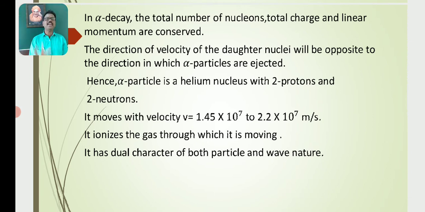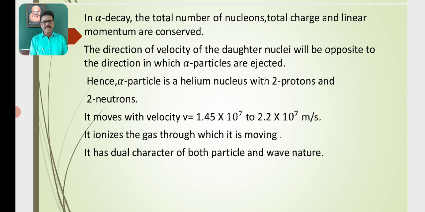In alpha decay, the total number of nucleons, total charge and linear momentum are conserved. In the process of alpha decay, the total number of nucleons is conserved.